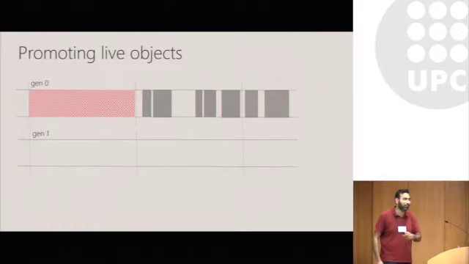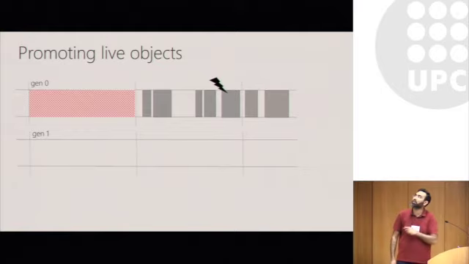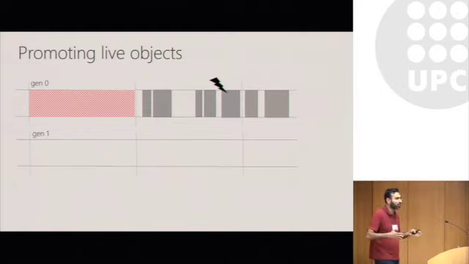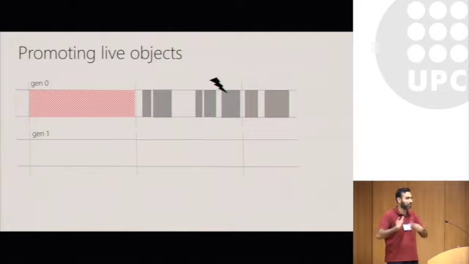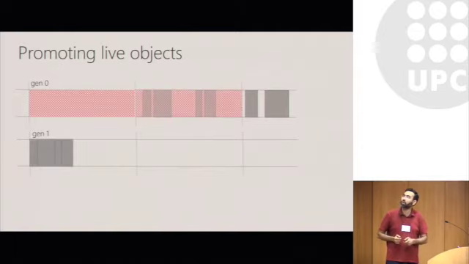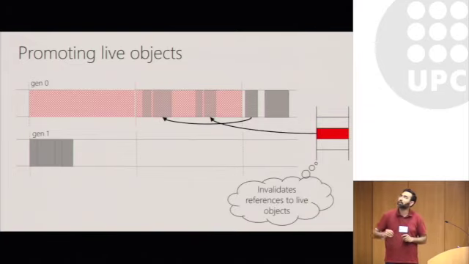Now, what happens if you have live objects on a page? Let's say that you receive a request to delete this object. In this case, there are still live objects on the page, but the allocator might decide at this point that the heap is fragmented enough that it needs to reclaim some of the physical memory. At that point, it's going to copy these objects onto a page in Gen 1 and compact them in the process. And then it's able to reclaim the physical page underlying that virtual page.